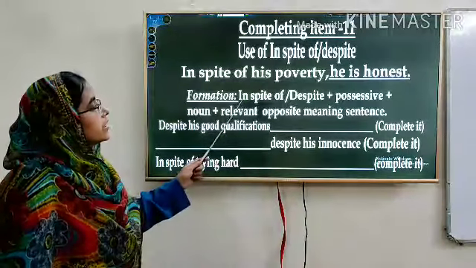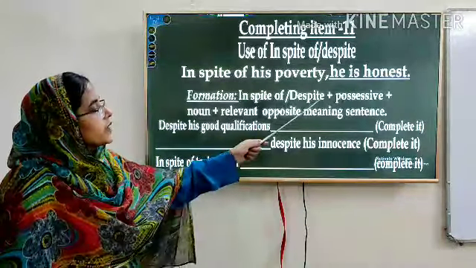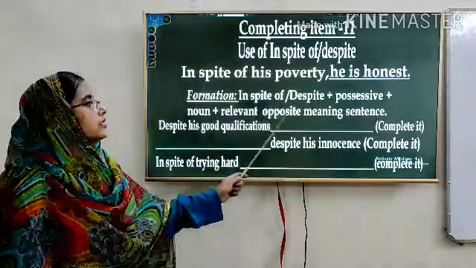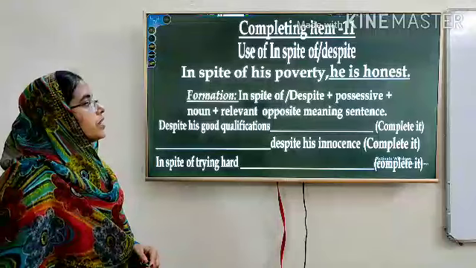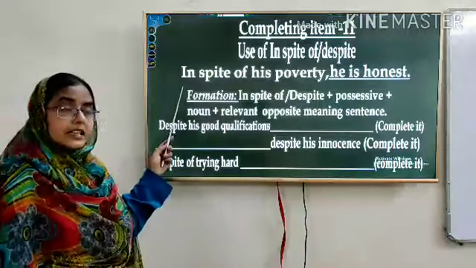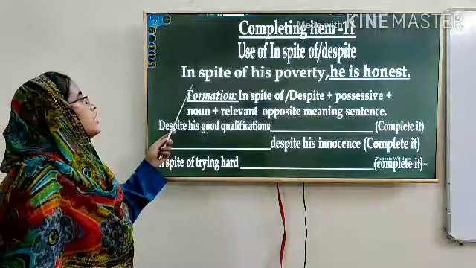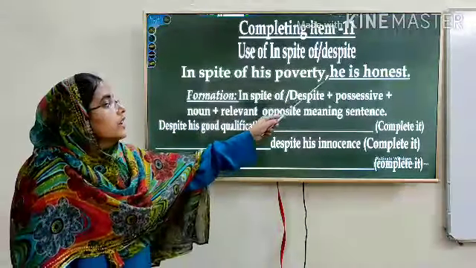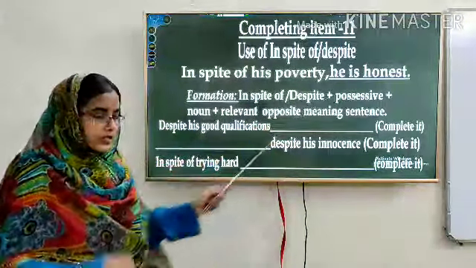So, in spite of or despite, possessive, then noun phrase, and the relevant opposite meaning sentence. So, here is the same sentence but in a different way. In spite of his poverty, he is honest.